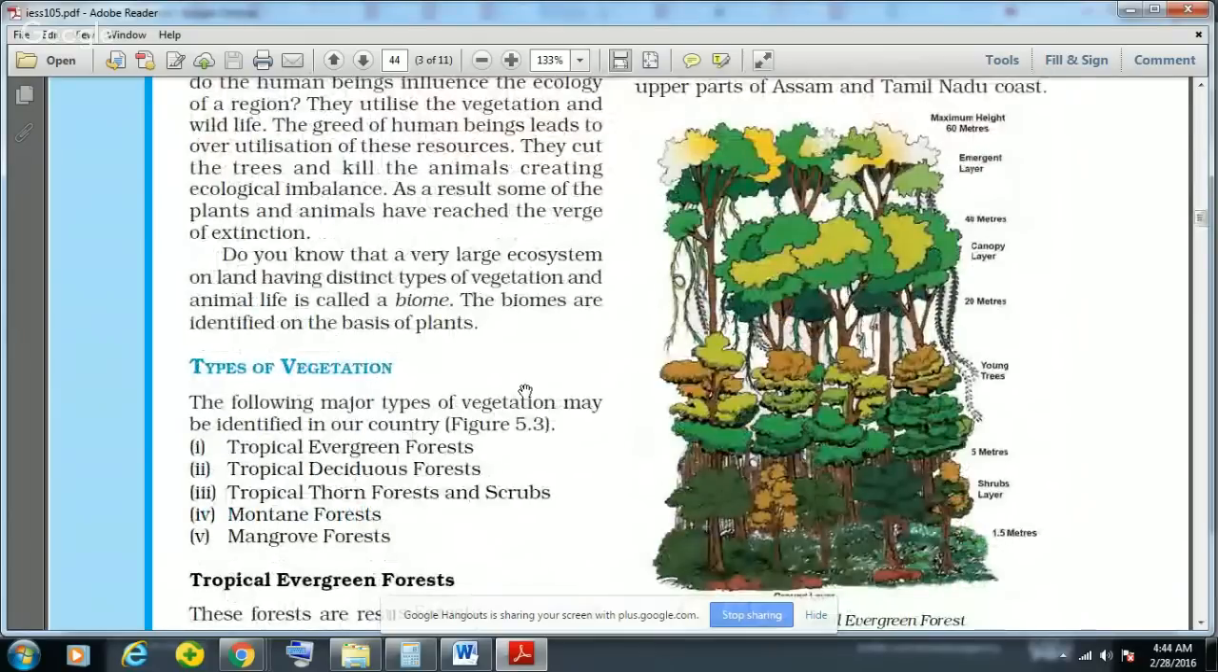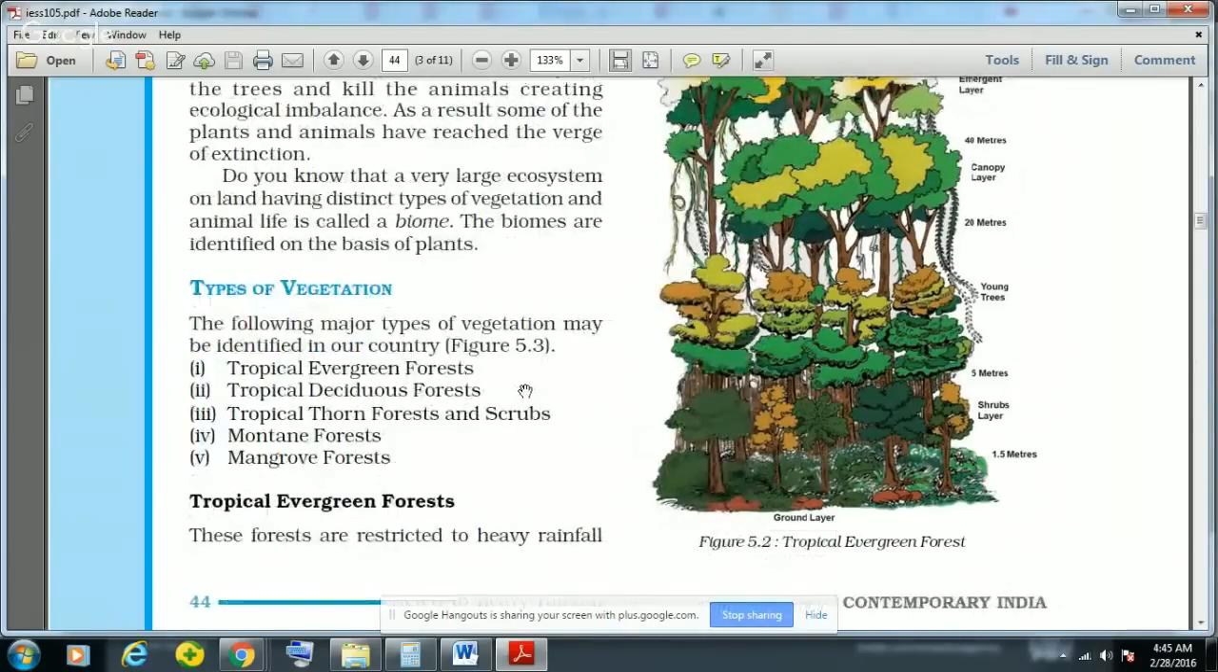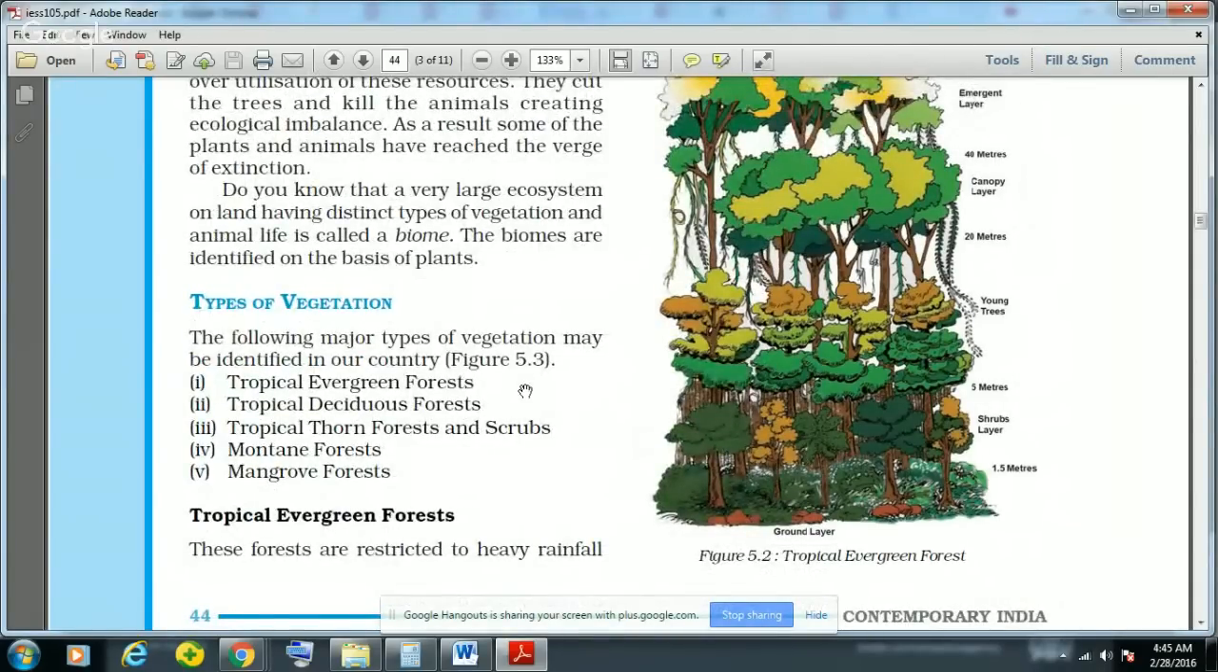And this is the fact that a very large ecosystem on land having distinct type of vegetation and animal life is known as a biome. So a biome is only related to land ecosystems, and biomes are identified on the basis of the plants. Now there are five major types of vegetation found in our country. First is tropical evergreen forest, where the trees always look evergreen. Their leaves fall, but because of the heavy rainfall they always look evergreen.